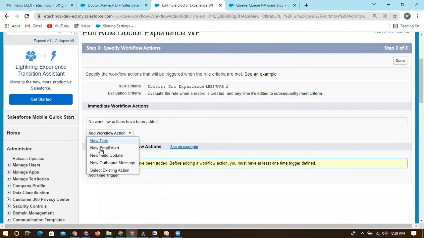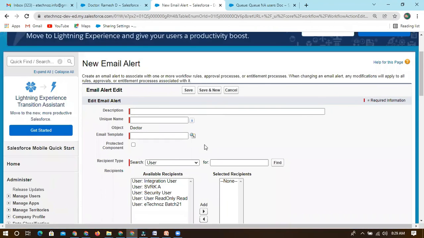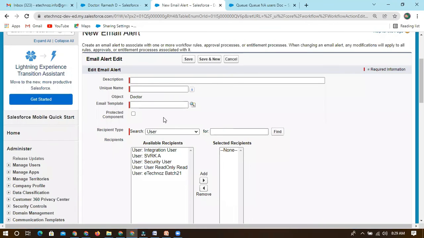Second action, we'll have an email alert. And new outbound messages, which we will discuss later. And new email alert. So for this email alert, to whom do you want to send an